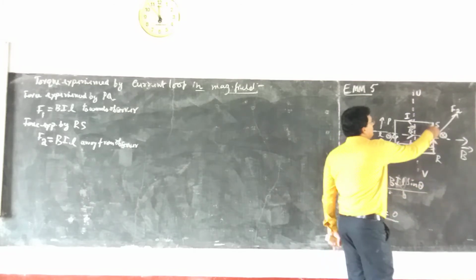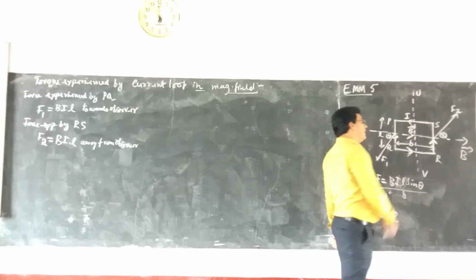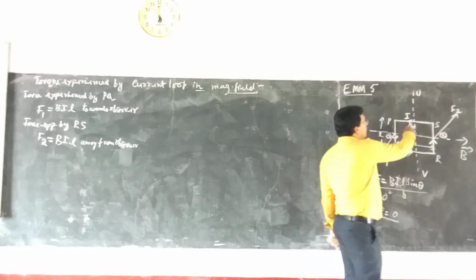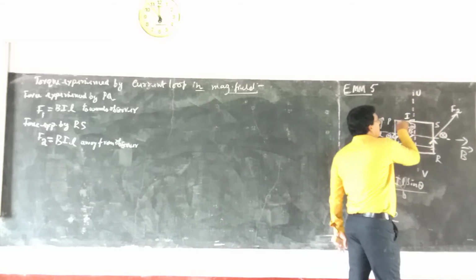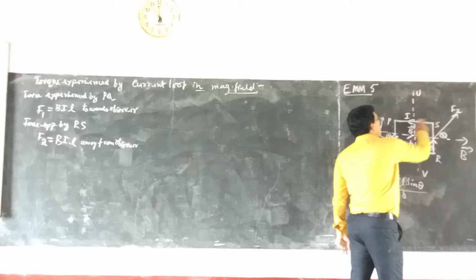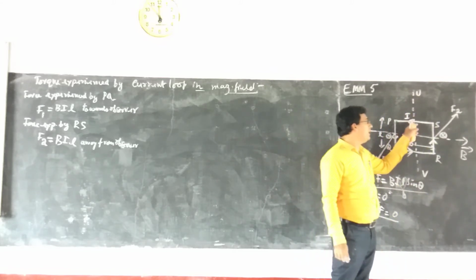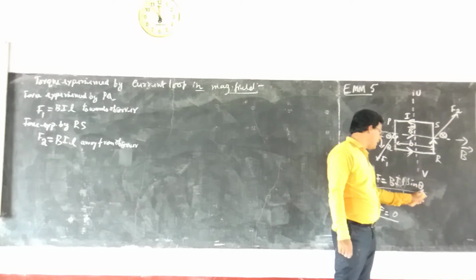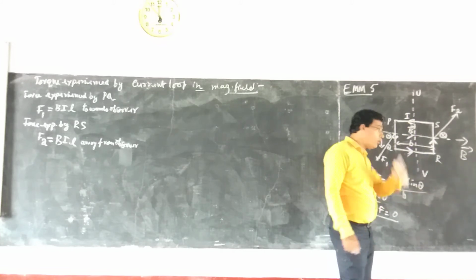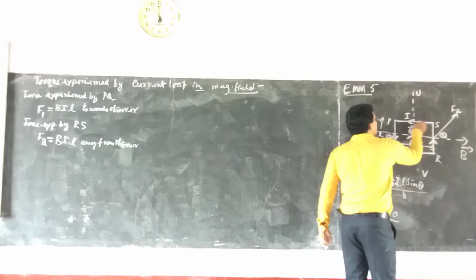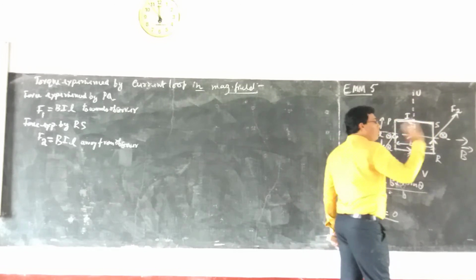Similarly, what is the force experienced by PS when it is kept in the magnetic field? Here the current is in the opposite direction. Anyhow, whether you consider it as 0 or 180 degree, sin theta becomes 0. Therefore, PS experiences no force.